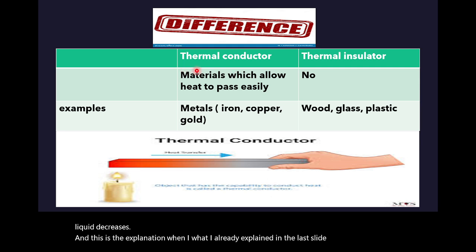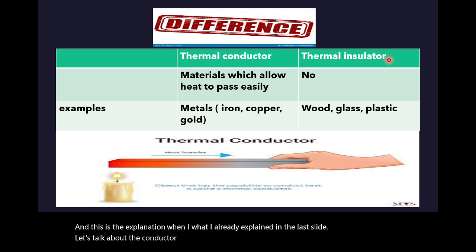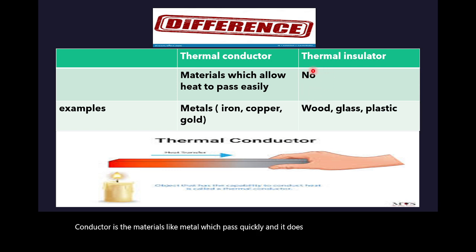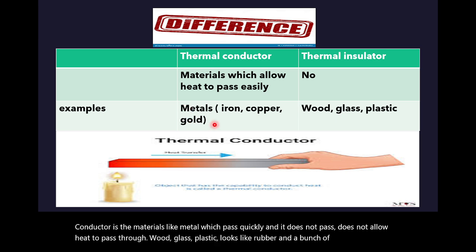Let's talk about the conductor and insulator. Conductor is the materials like metal, which pass heat. An insulator does not allow heat to pass through, like wood, glass, plastic. Metals like iron, copper, gold.